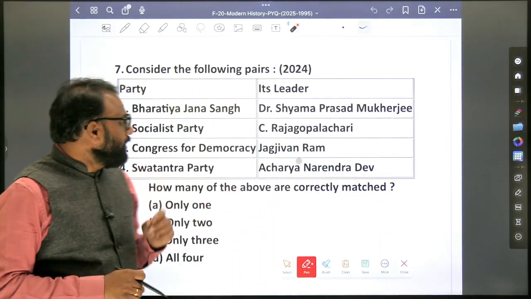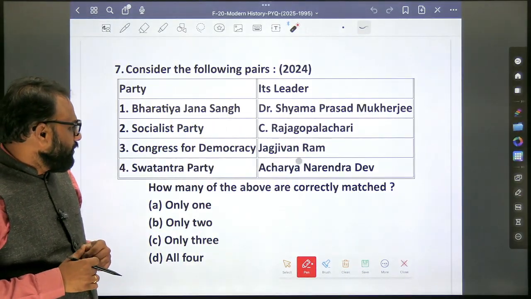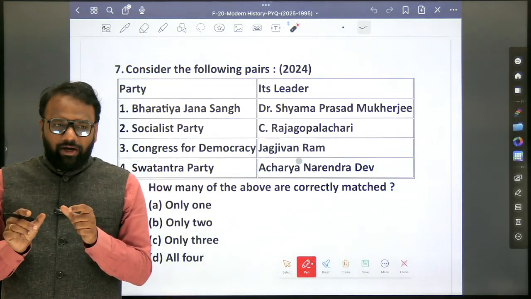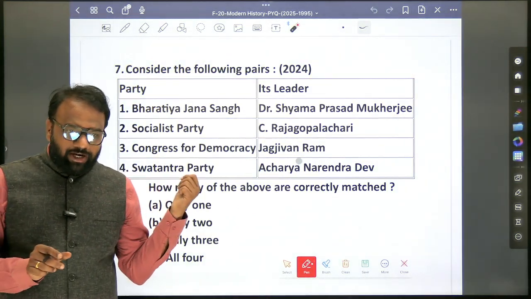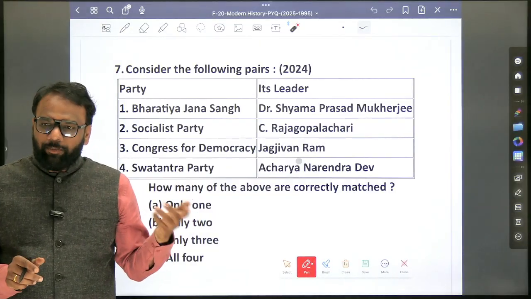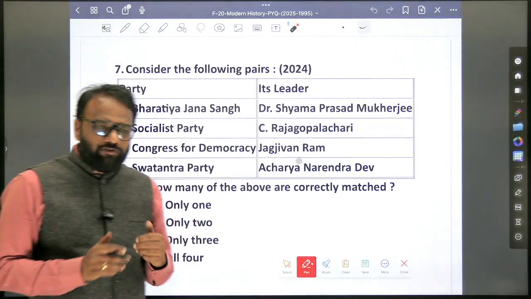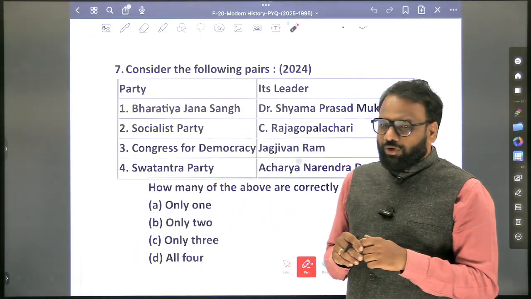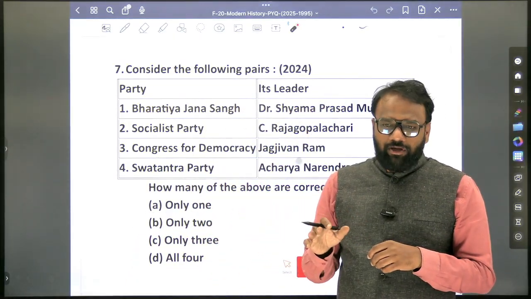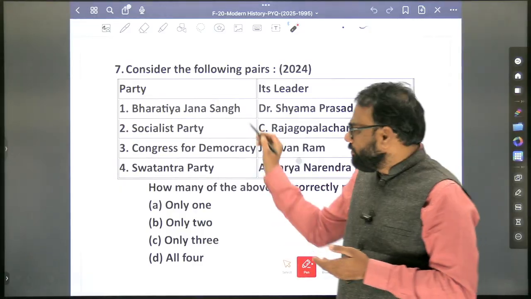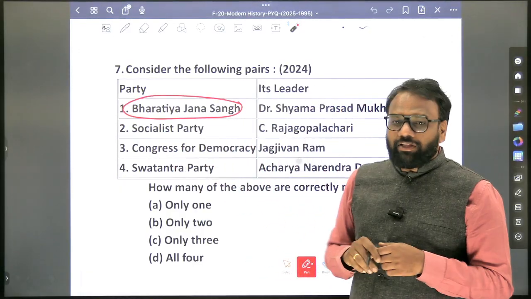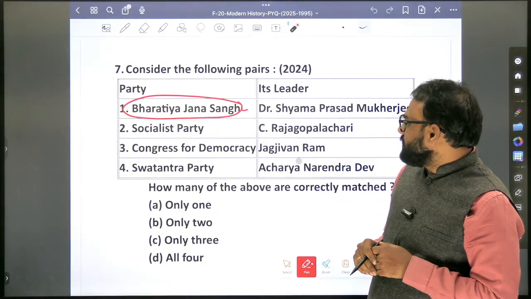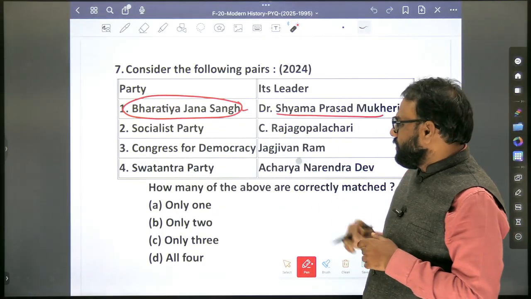Next, consider the following pairs. Now, in the end, we have a list of organizations and founders. Previously, a few of the content was missing, but now I have updated it. If you go through that list, then such kind of questions we should be able to answer. And also, from a general curiosity point of view, now we have BJP. The origin of BJP took place through Bharatiya Janasangha. So who is associated with Janasangha? Shyama Prasad Mukherjee.